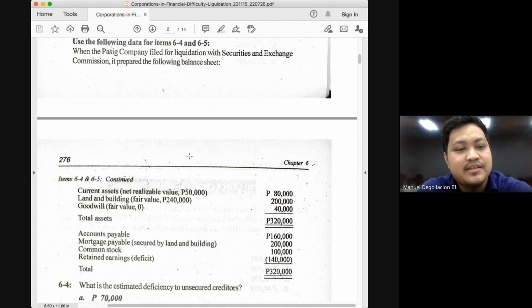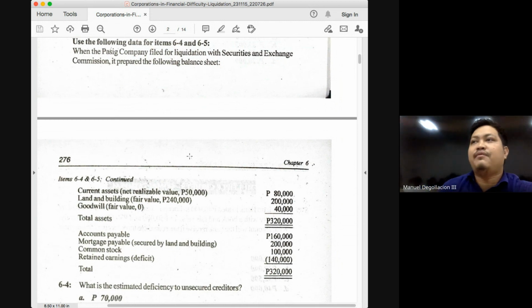Okay. Next, compute your liabilities. How many liabilities do we have here? Accounts payable and mortgage payable. Okay, so you will have a total of 360. Okay, now you plot that in your accounting equation. Assets is how much, class? 290, equal to liabilities in the amount of 360. And to make the accounting equation correct, you should have an equity in the amount of negative 70. So that means your deficiency would be